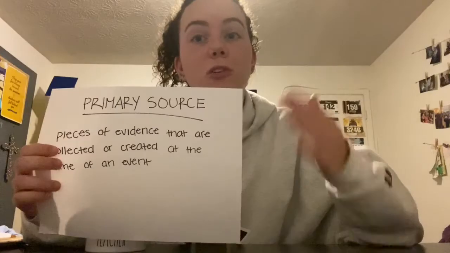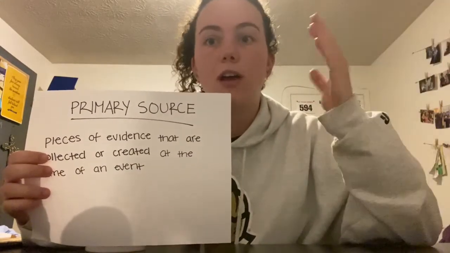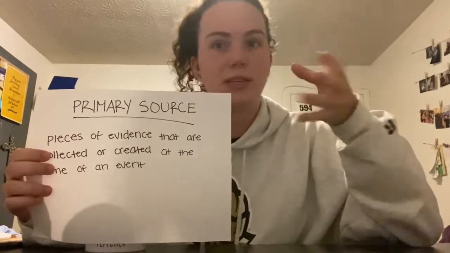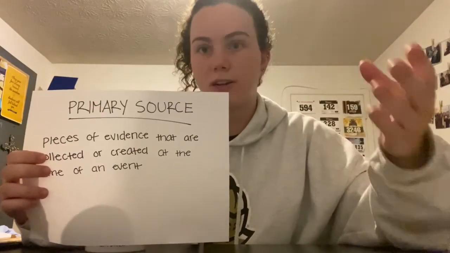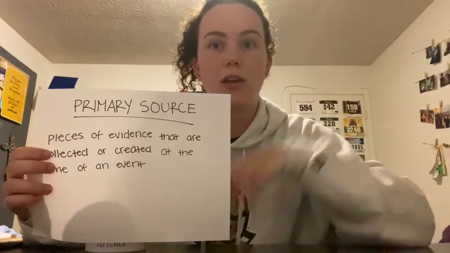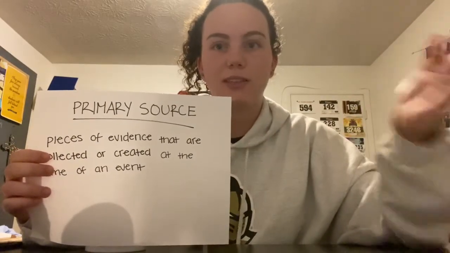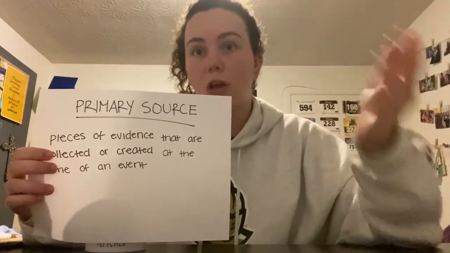So if we look back at our definition of a primary source, we can see that all of these fall into this category because they're pieces of evidence that were collected or created during the Watergate scandal time frame, and now in a more modern time period, we can look back on these pieces and it helps us kind of understand, to investigate, to learn more about this historical event because of these sources.